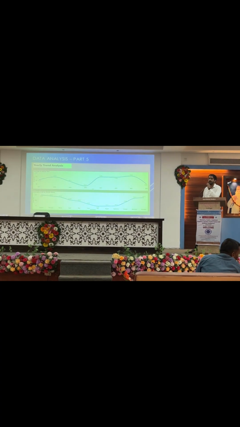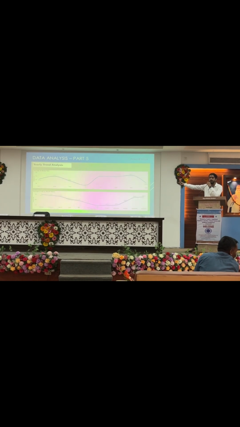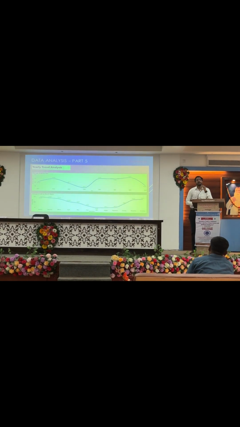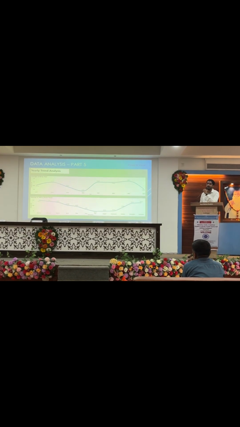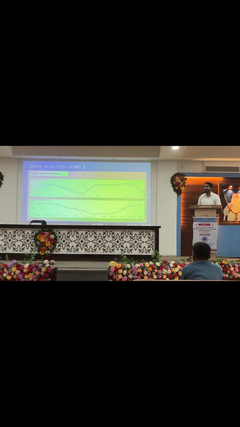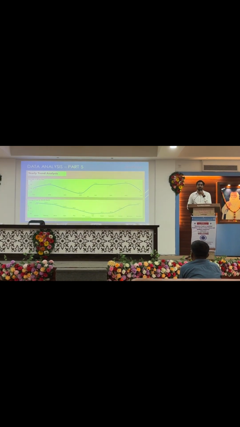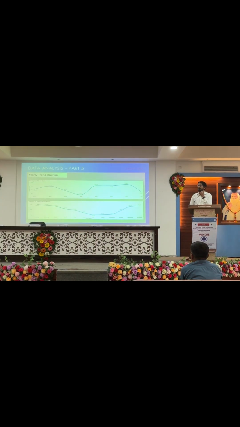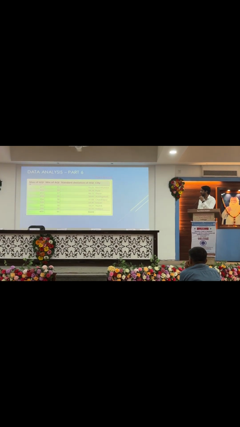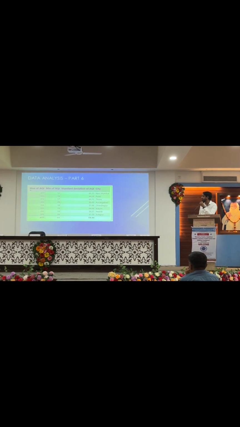Yearly trend: here you can see on the chart that in 2020 the AQI is very minimum. Why? Because in 2020 there was a COVID lockdown and the air was very good, which is reflected on the chart and also validates this data. If you see the monthly variation, July and August have very low AQI because in that season we get monsoon, and monsoon acts as a clear natural cleanser in our environment. That's why the AQI is very low.